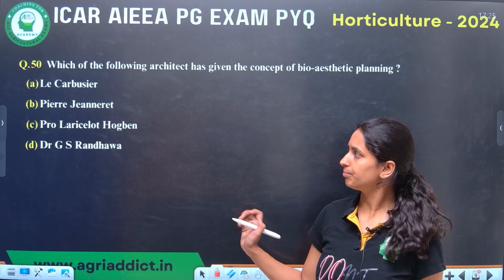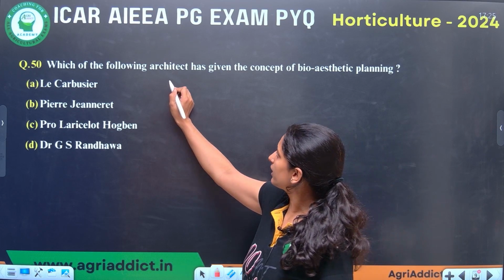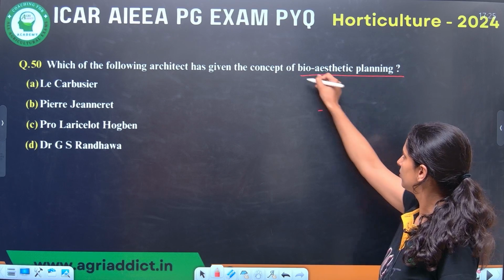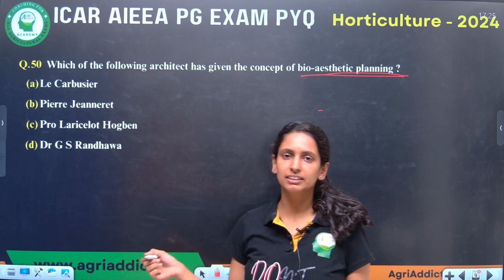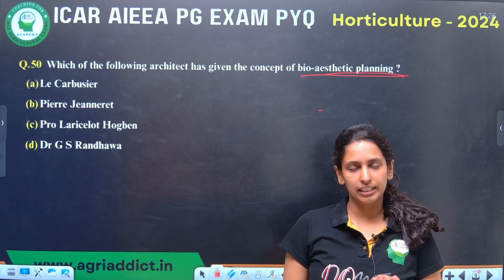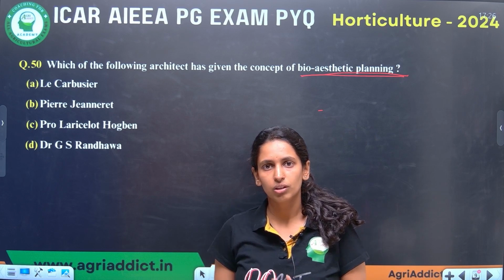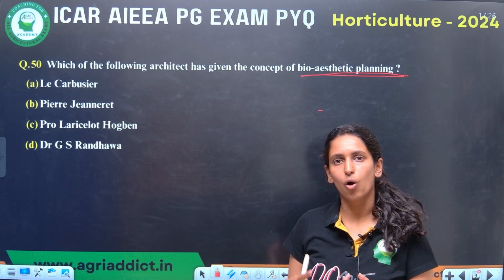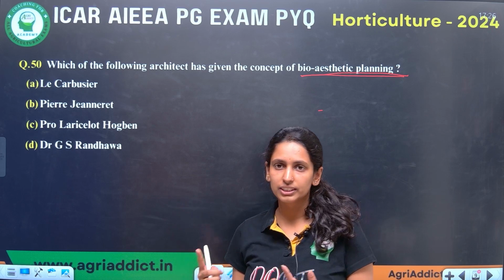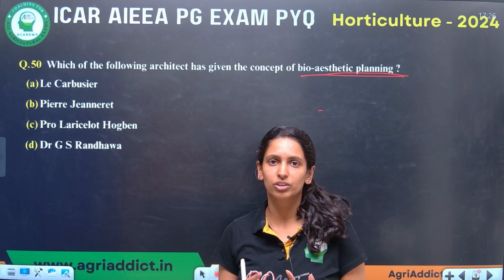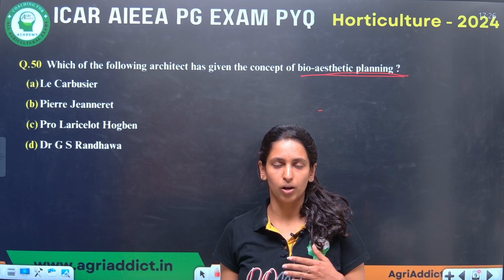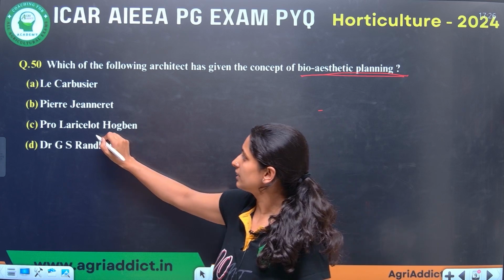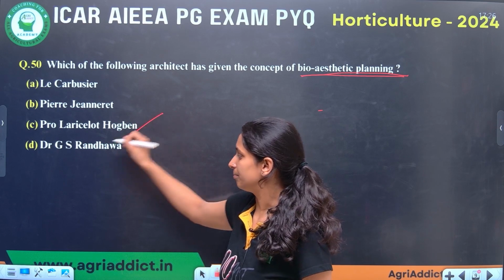Next question. Which of the following architects has given the concept of bioaesthetic planning? This type of one-liners you can easily get in Instant Horticulture, or otherwise Essence of Horticulture. Starting with horticulture, they have given all the history part, and also these architects and famous Mughal gardens. You refer to all those one-liners, and you can easily answer these types of questions. This is Professor Lancelot Hogben.